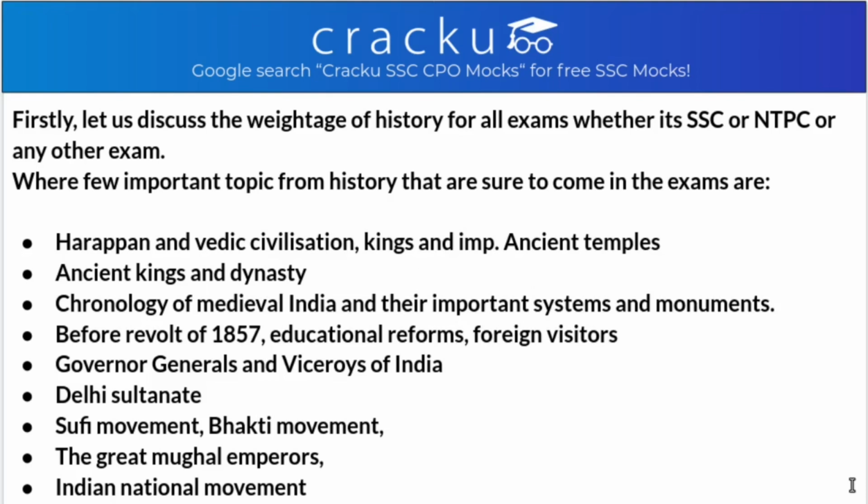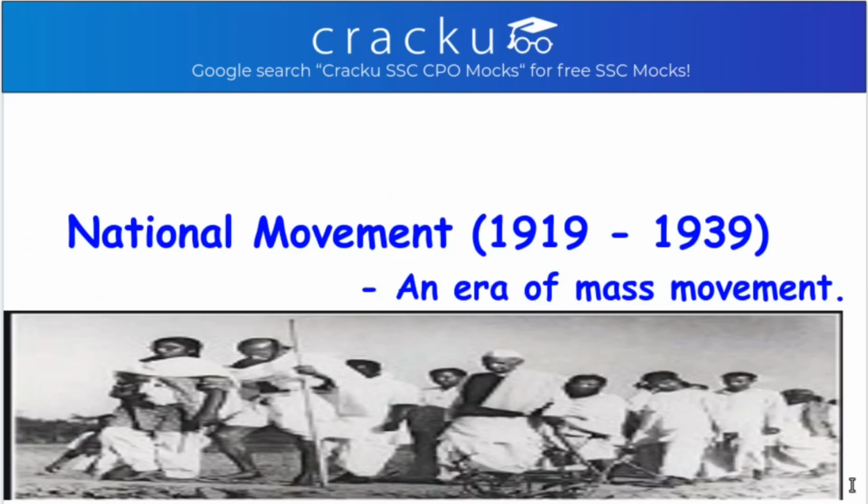So as we have already discussed part 1 of the Indian national movement, that was from 1905 to 1919, now we will be discussing part 2, that is from 1919 to 1939, and this part marks an era of mass movement. So you can see Gandhiji in the image, marching with a few other followers. And what is this image for? This represents the Dandi March. So now let's see what the topics are.